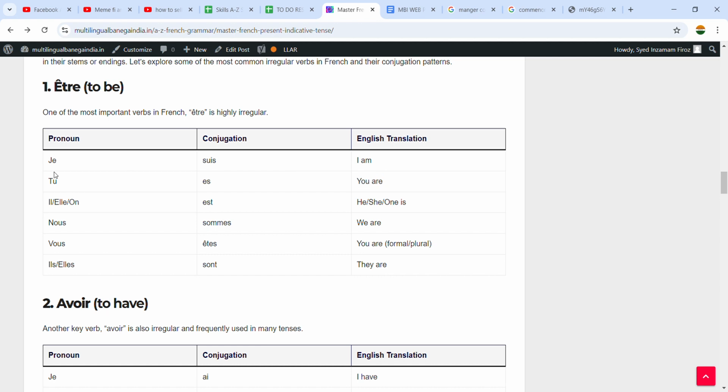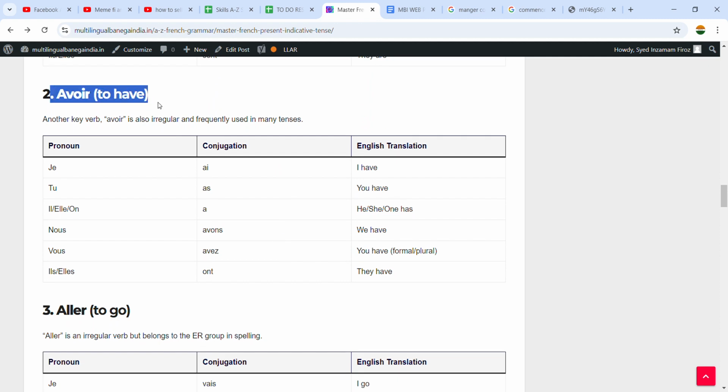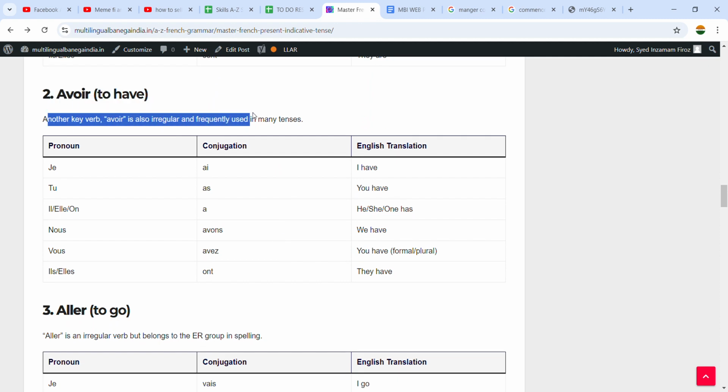In the same way in French, je suis, you can repeat after me, tu es, il est, nous sommes, vous êtes, ils sont, elles sont. So you need to memorize and do proper practice. Then we have another verb here, avoir, which means to have. Avoir is also an irregular verb. In English it is possible to say I have, you have, but the ending makes this verb fall into the category of irregular verbs in French.